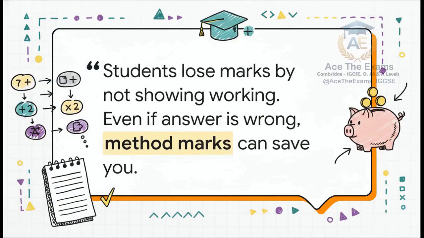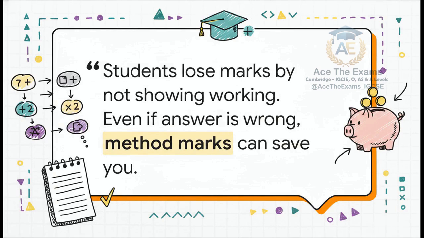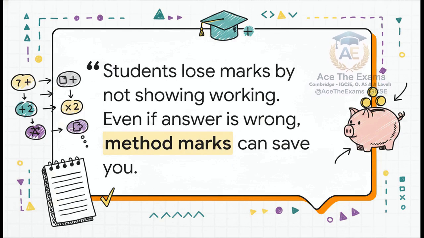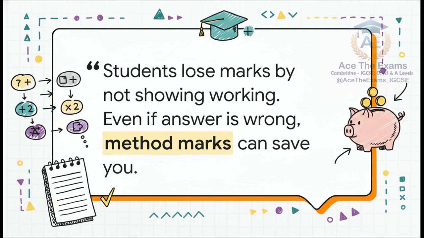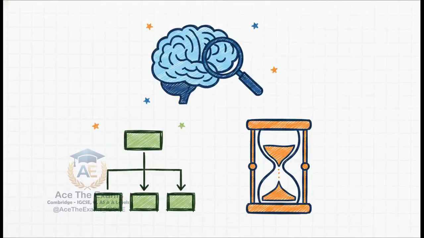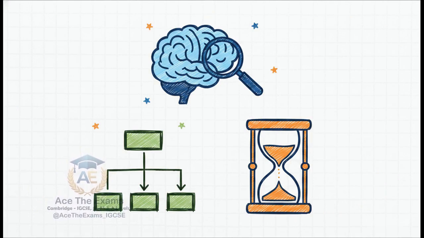Which brings us to a massive examiner alert. Students lose marks by not showing working. Even if your final answer is dead wrong, method marks can absolutely save you. This is the famous method mark strategy. Remember our friend Sam, who just rushed to the final number? Well, if Sam's final number is wrong, Sam gets a 0. But if you apply this systematic processing sequence, if you execute analysis with clear working, showing your factorials and your logical steps, you are capturing marks every single step of the way. Your structured analytical process is just as vital as the final answer itself. Marks are awarded for the process. Do not leave money on the table. Show your working.